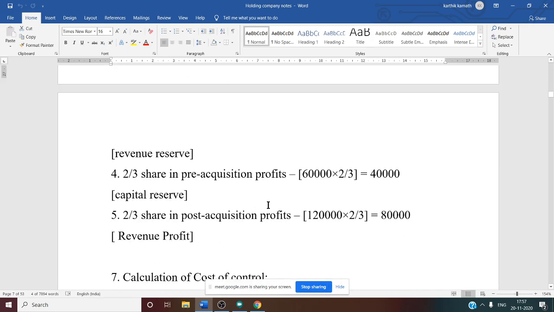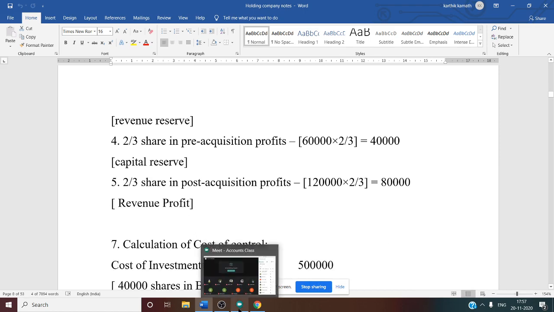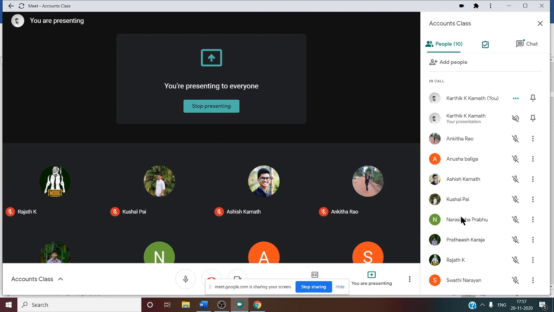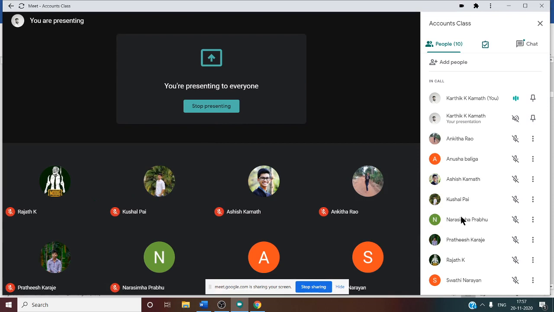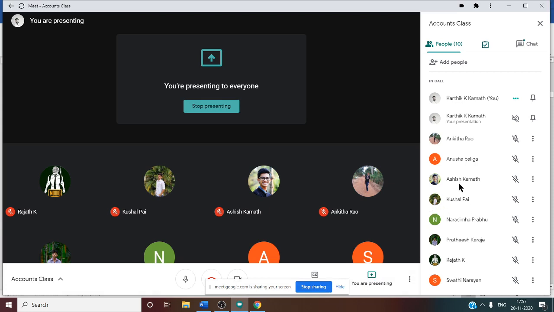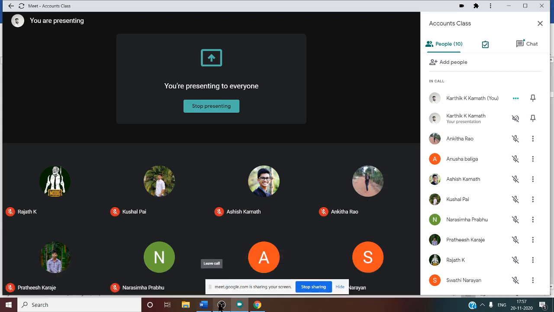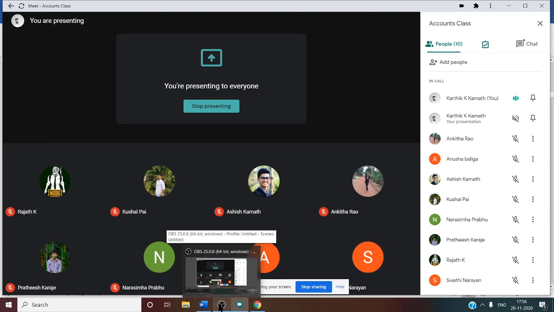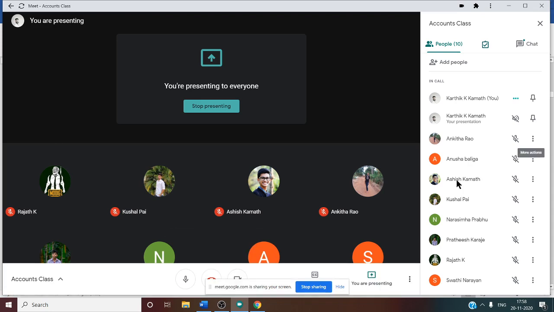Any doubt in this majority minority working note calculation? Can you tell me? Any doubt in this, you can ask me now. Majority working note calculation, minority working note calculation. Yes. Any doubt in this? No doubt? Pratish is saying no doubt.